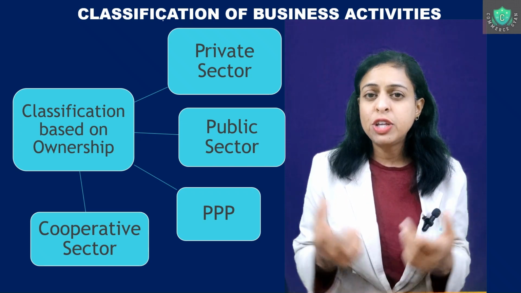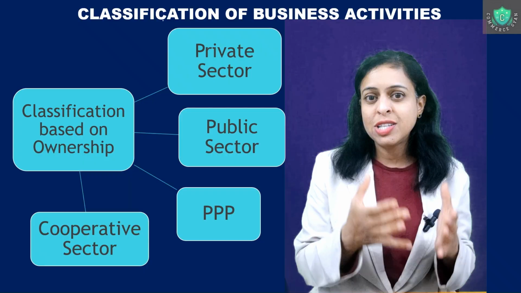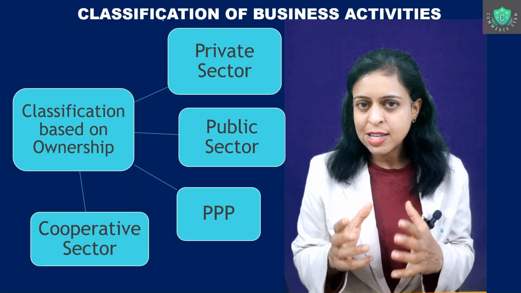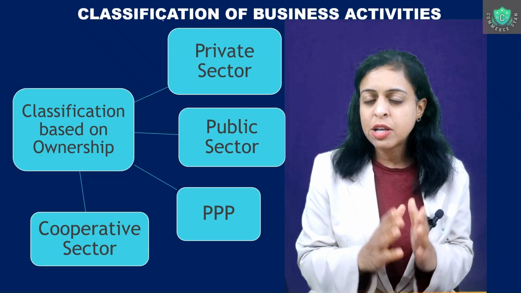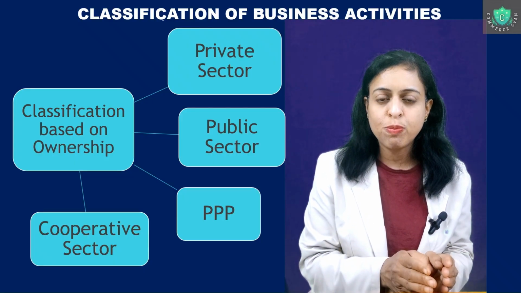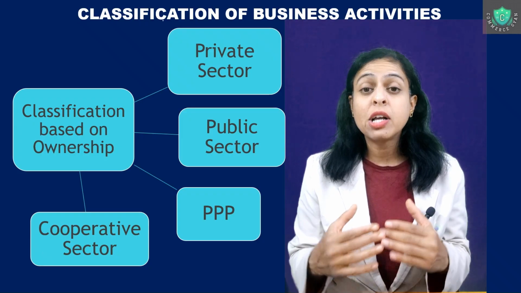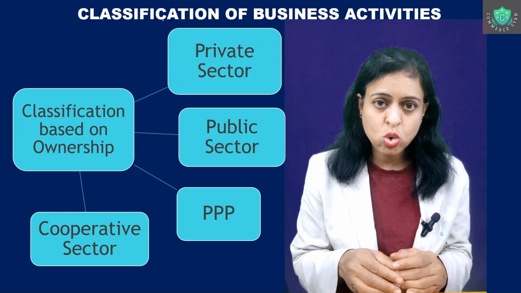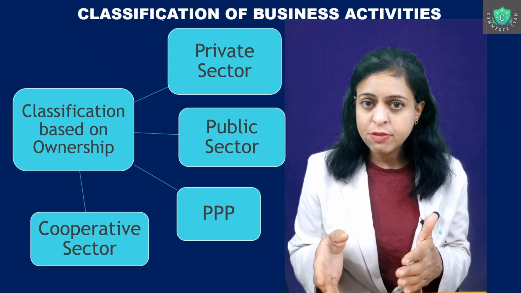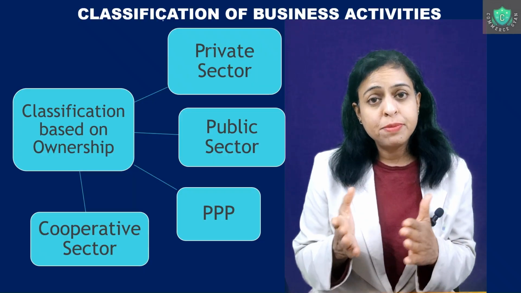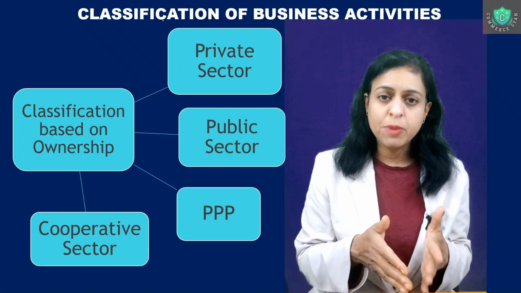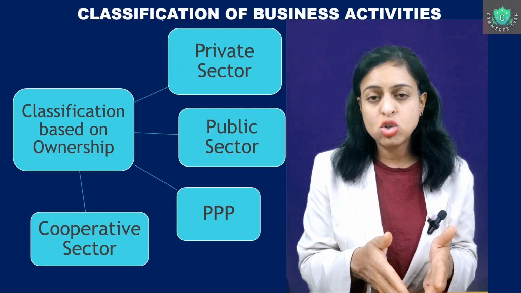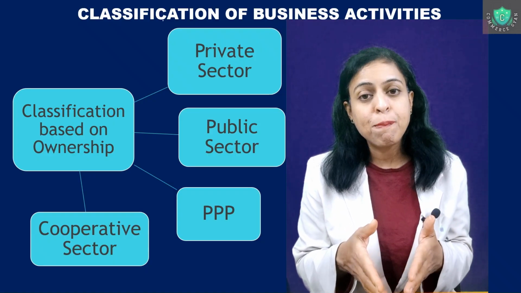He has his own free will how the business has to be done, of course, within the framework of the government guidelines and rules. But basically, you can say, freedom of doing the business rests with that person. So it's a private ownership. Whereas there are public sectors where government owns that particular business. So we find many oil and gas refineries, many petrol pumps come under companies like those which are owned by the government. So government holds their ownership in those companies, and that's why they're called public sector.